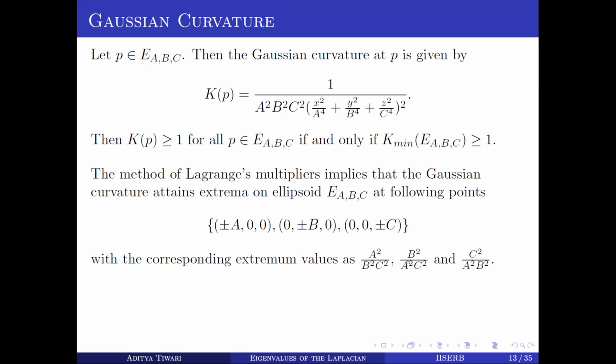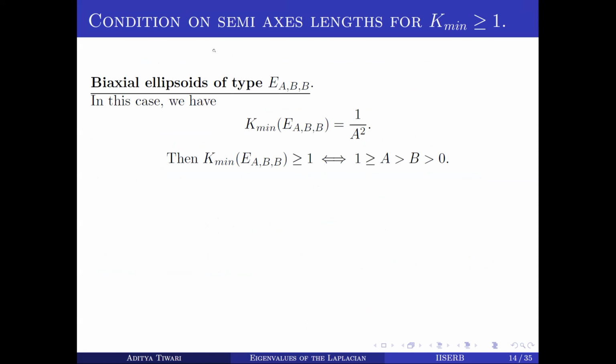If we assume that a is greater than b, greater than c, greater than 0, then K min is c squared by a squared b squared. Okay, so we have found the minimum. Now we'll find the condition on semi-axis lengths for this K min to be greater than equal to 1. First we'll look at the biaxial ellipsoids of the type E(a,b,b). Here the minimum will be 1 by a squared.